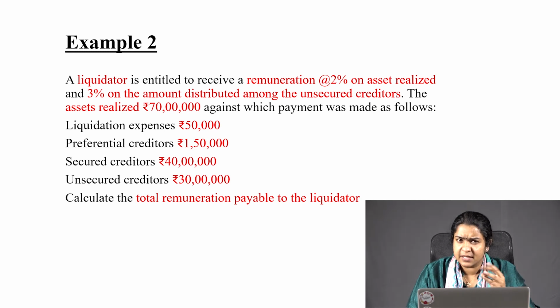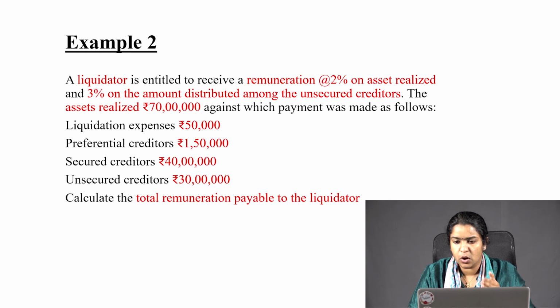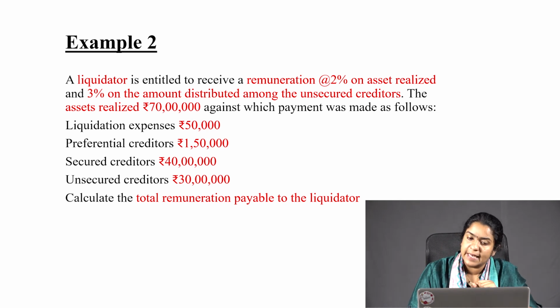Next, a better scenario. This example will give you a little more understanding about what we were discussing so far. Example 2. Let's read the question. A liquidator is entitled to receive a remuneration of 2% on asset realized and 3% on the amount distributed among unsecured creditors. The asset realized is 70 lakh, against which payment was made as follows. Liquidation expenses, preferential creditors, secured creditors and unsecured creditors amounts are given. The question is, calculate the total remuneration to be paid to the liquidator.